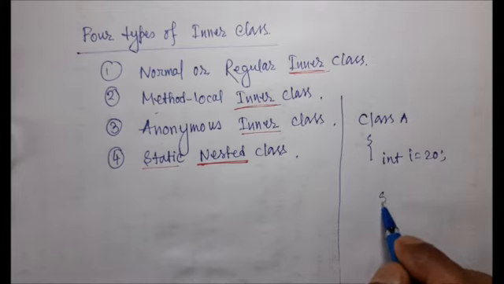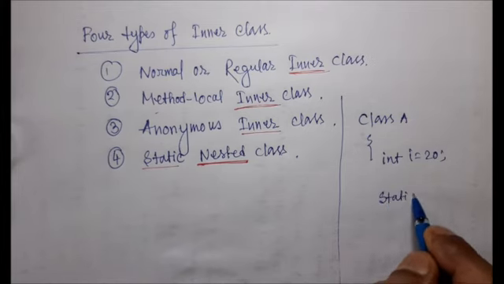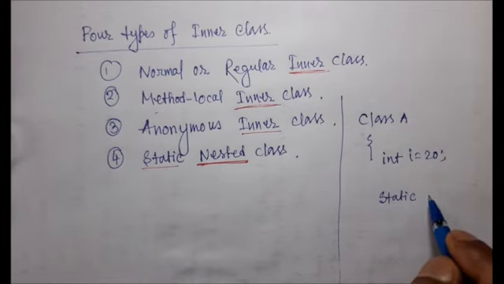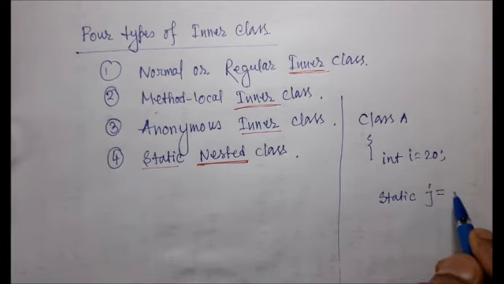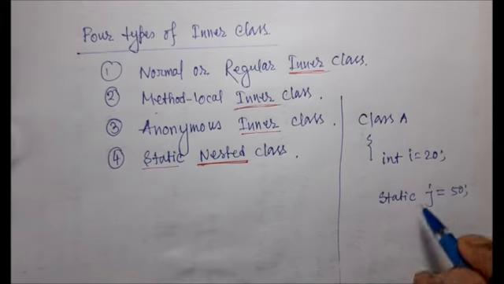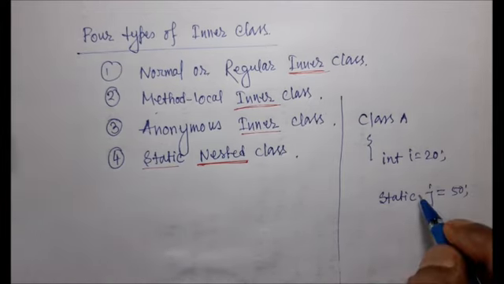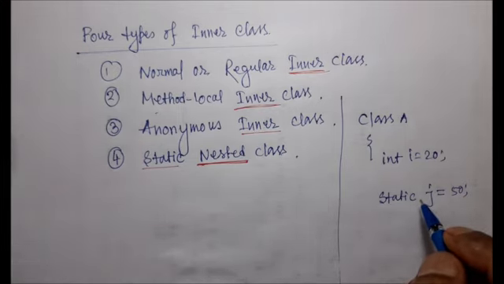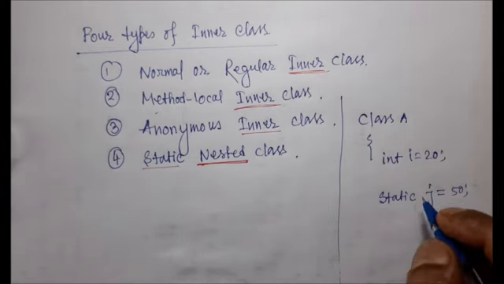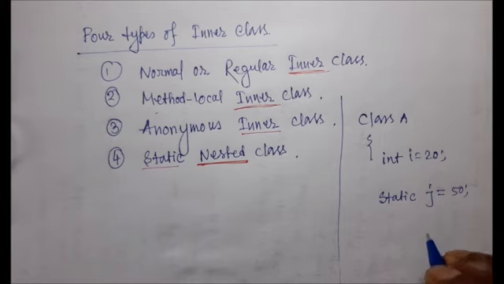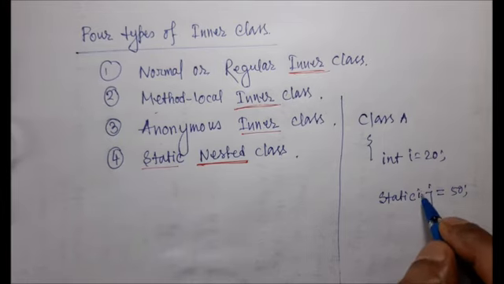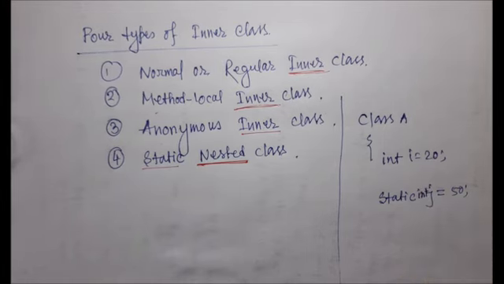And suppose I have declared another type of variable, a static variable. For example, j equal to 50. Static is my modifier, and the data type is int, so int j equal to 50.